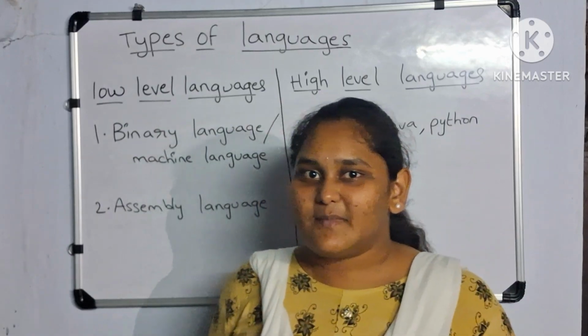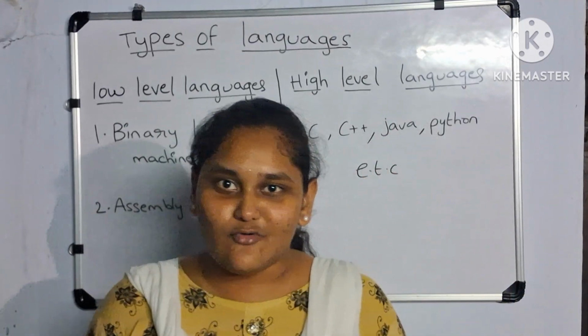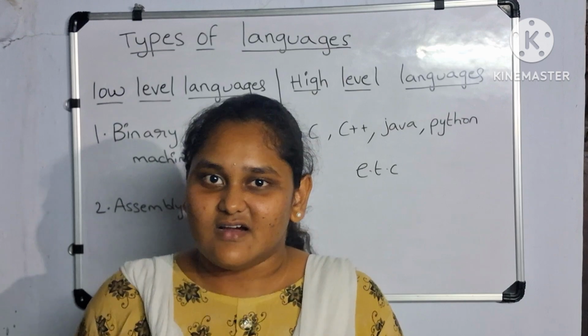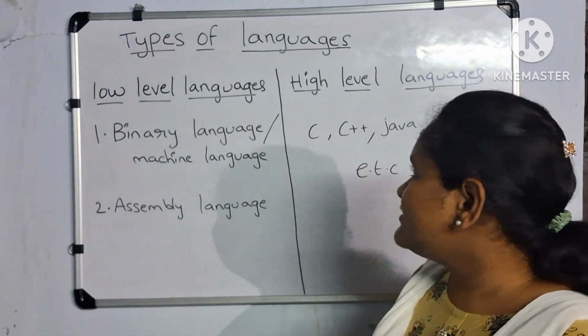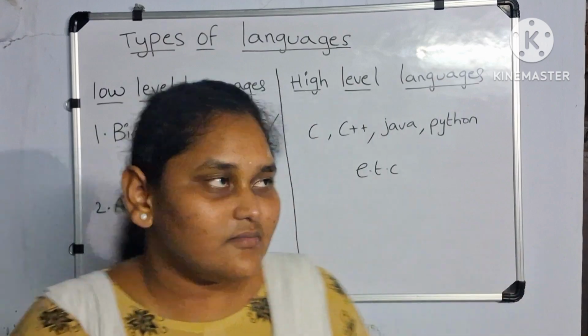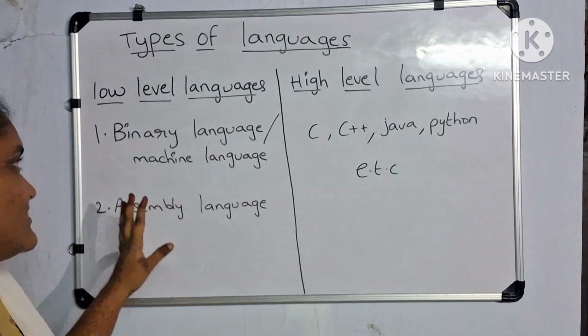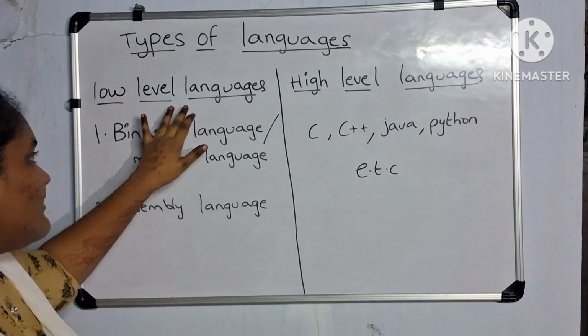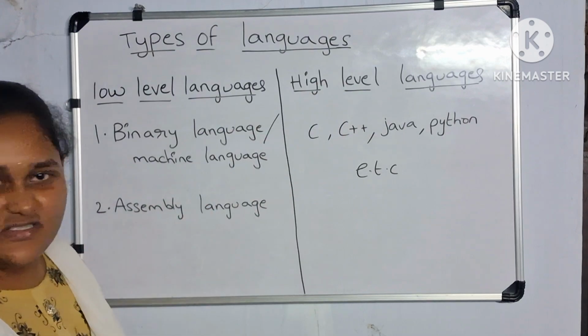Hey guys, welcome back. In our previous video, we have seen what is a programming language, and in this video, we are going to see what are the types of programming languages. So there are mainly two types of programming languages. They are low-level languages and high-level languages.